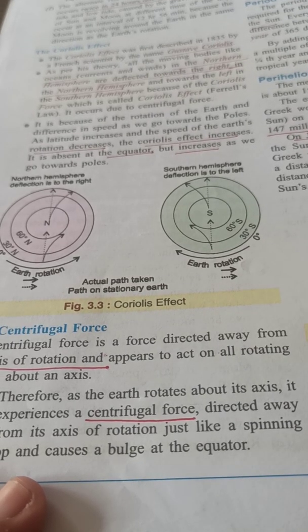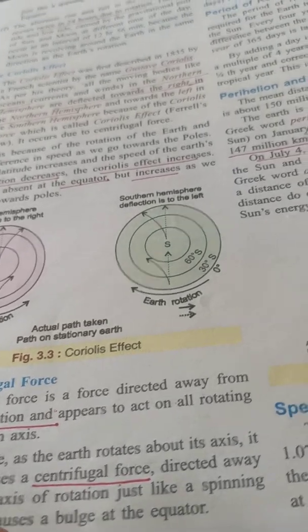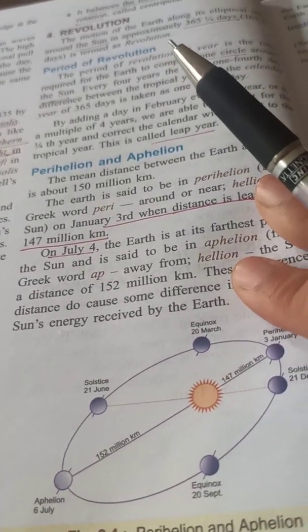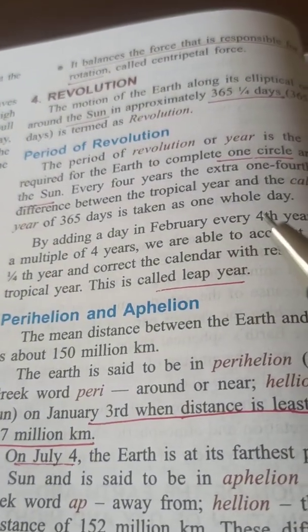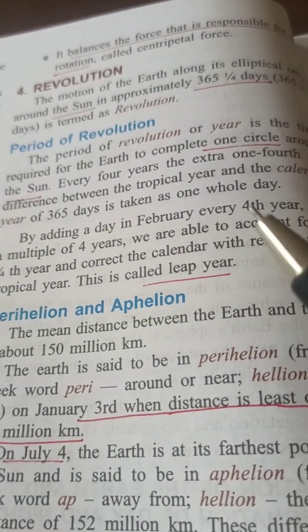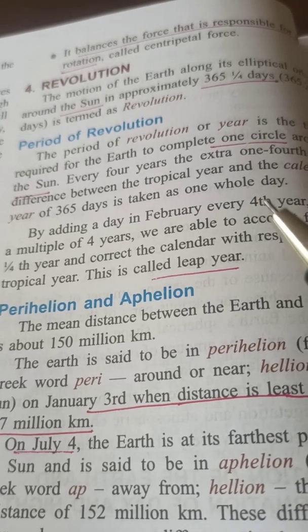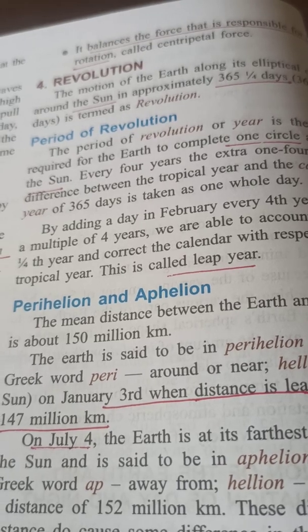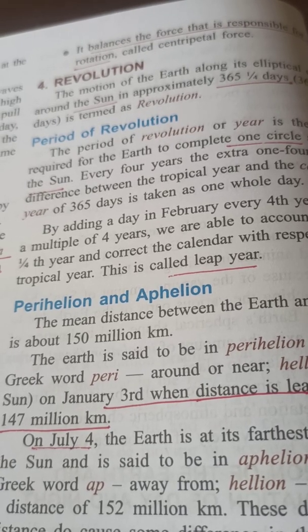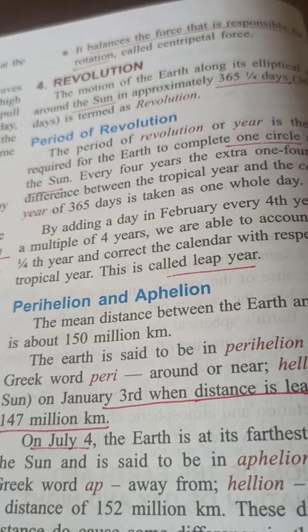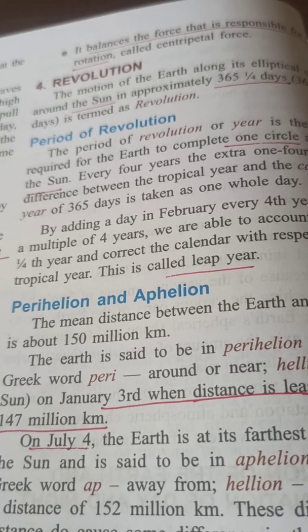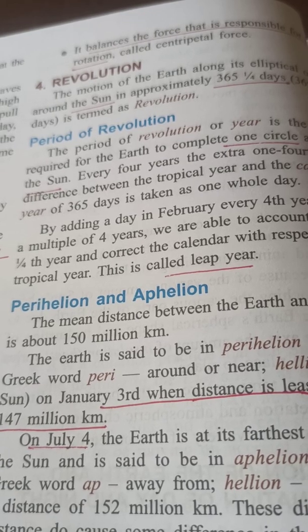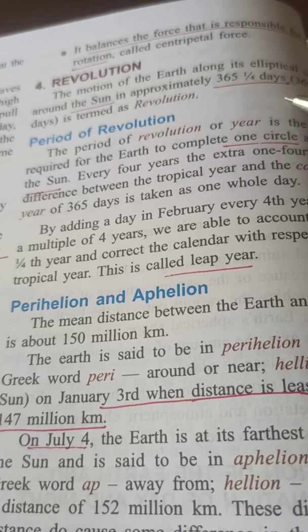So this was the rotation. Now we will start with the revolution. So I already told you that revolution is the movement of the earth around the sun, and it takes 365 1/4 days, and this is known as the revolution. Now period of revolution: earth will complete one circle around the sun in these 365 1/4 days.